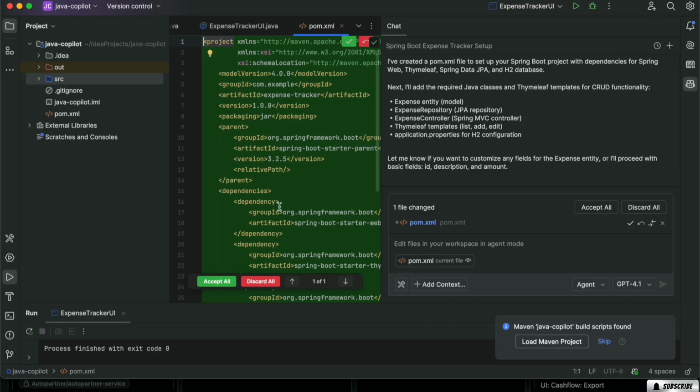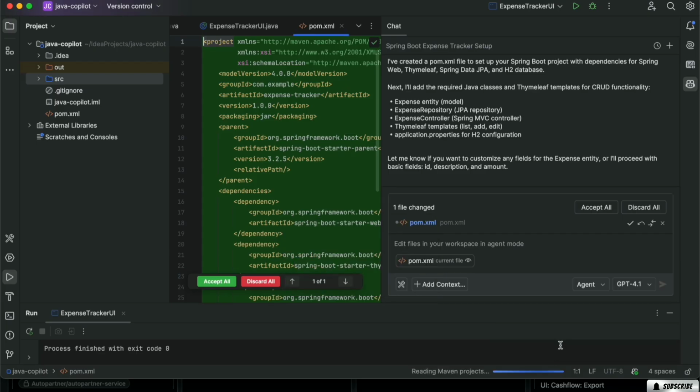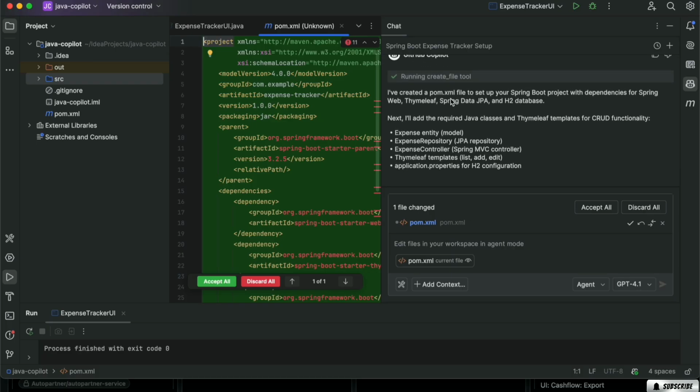Now, Copilot added everything we need in our project, and we have a button here, Load Maven Project. Let's see this summary: created POM to set up Spring Boot project with dependencies web, Thymeleaf, Spring Data JPA, and H2 database.